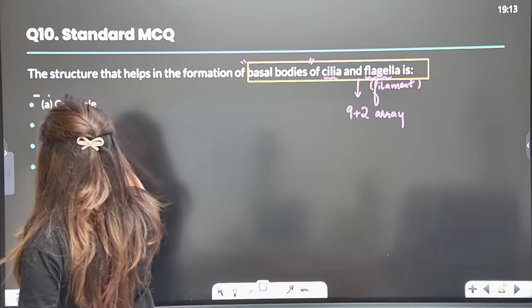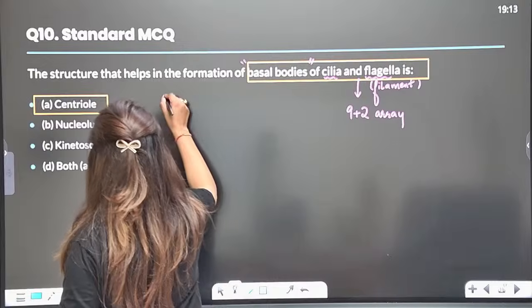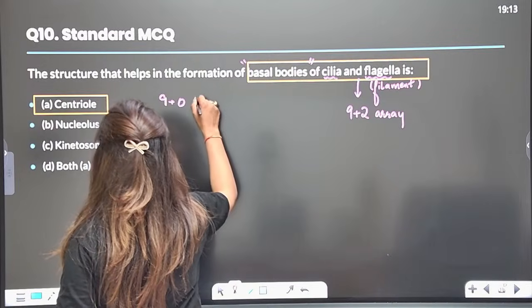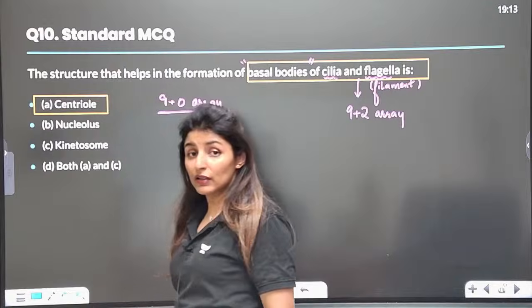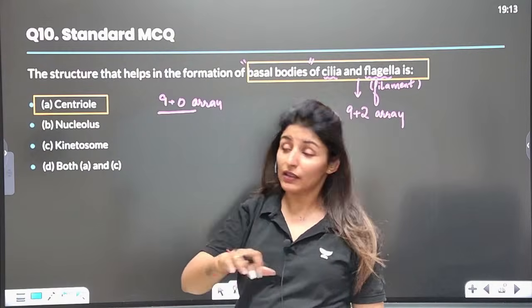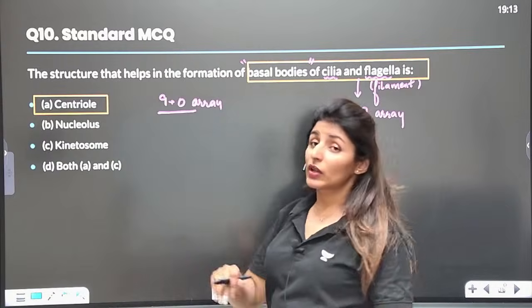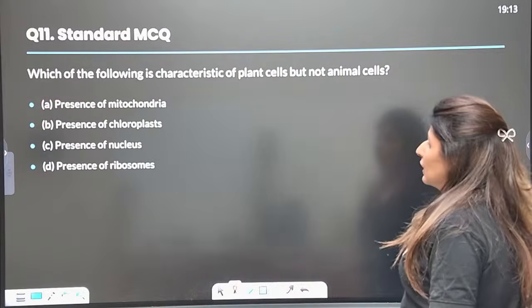Answer here is centriole. Both centriole and basal bodies have a 9+0 array, right? So 9 microtubules on the periphery in triplet form, and 0 means no microtubule in the center. Rather, in centriole and basal bodies, there is a proteinaceous hub. Is that clear? Now, moving on to the next.